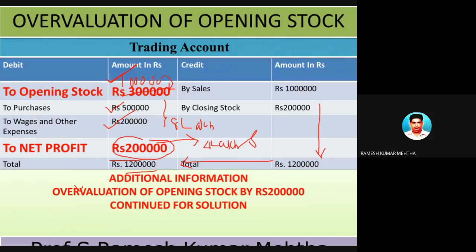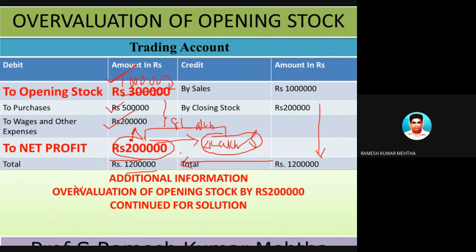Because of overvaluation of opening stock, the expenses were increased, and because of this the profit was decreased or deflated. So previously it was showing a profit of 2 lakh rupees, but by showing the right opening stock value, the profit is changed from 2 lakhs to 4 lakhs. So the profit has increased.